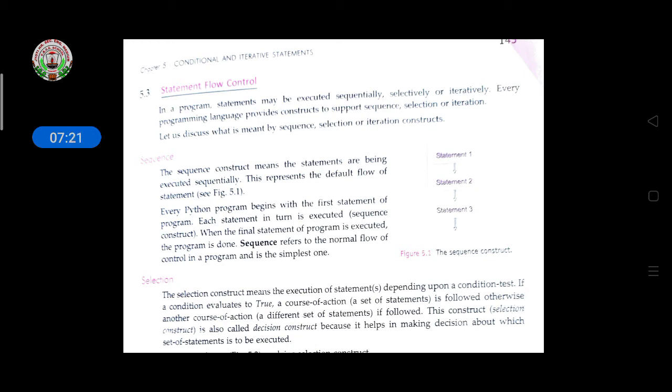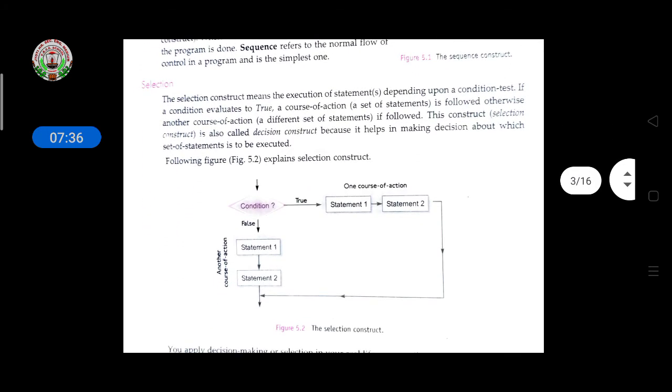So sequence refers to the normal flow of control in a program, and it is the simplest one. So sequentially, if you are giving instructions for what you want to display, the first line, second line, third line, like this the sequence will help you to display the output.